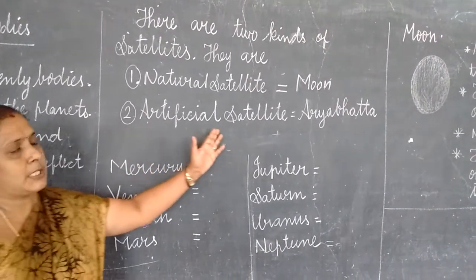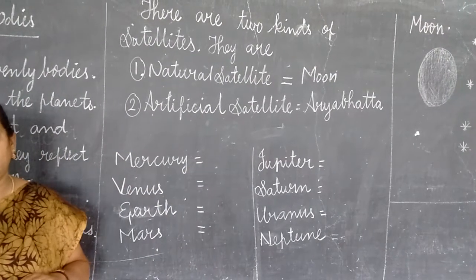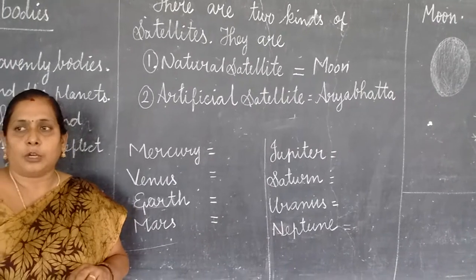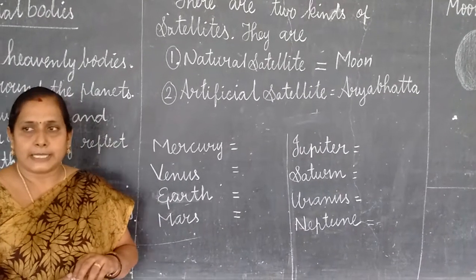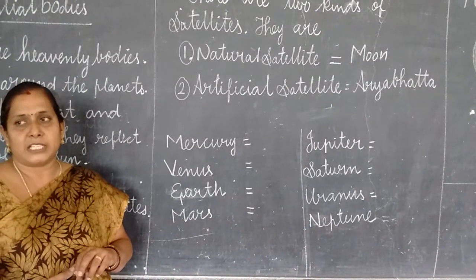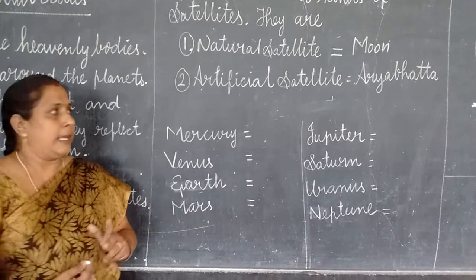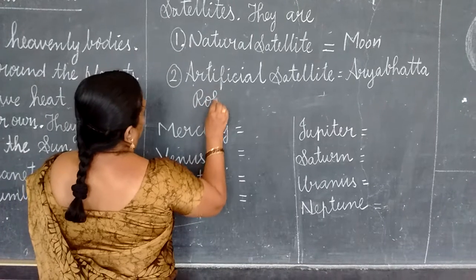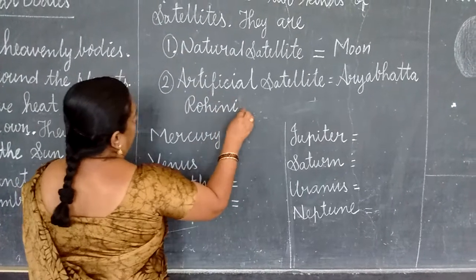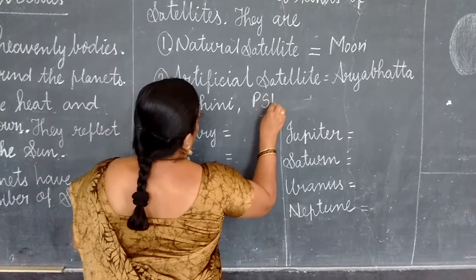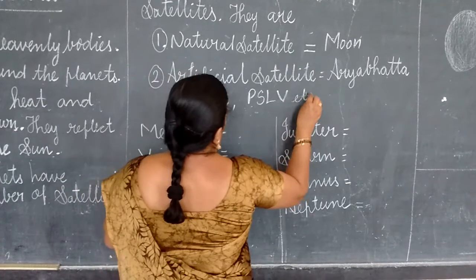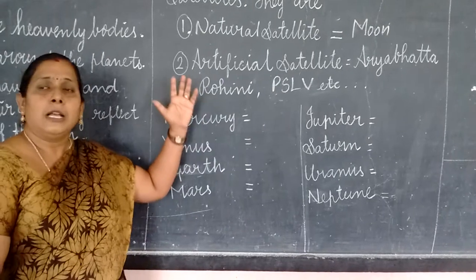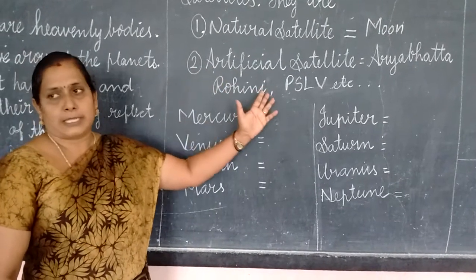Then artificial satellite. What is meant by artificial satellite? Satellites made by man are called artificial satellites. Examples: Aryabhatta, Rohini, PSLV, etc. are some of the artificial satellites.